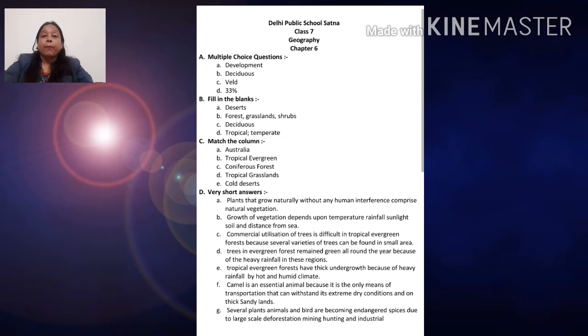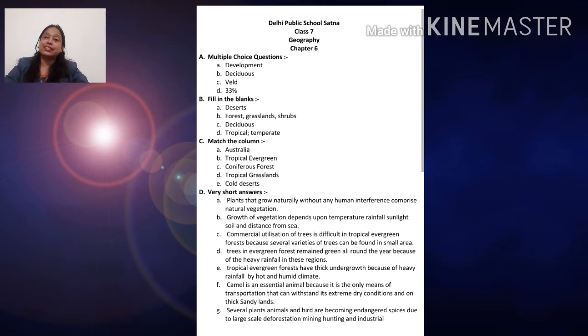Okay. Now question number 6: what makes the camel an essential animal for the desert dwellers? The camel is essential because it is the only means of transportation that can withstand extremely dry conditions and run on thick sandy lands.